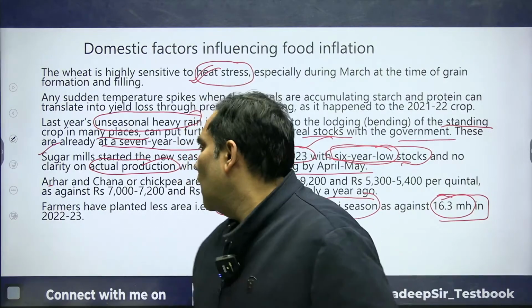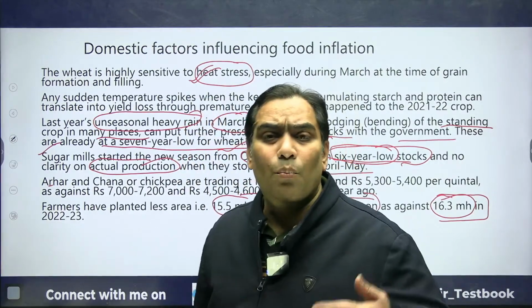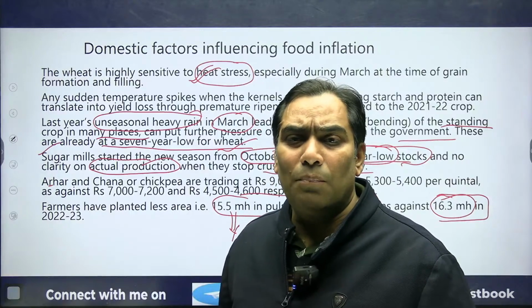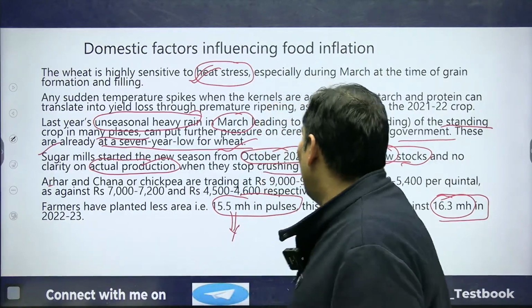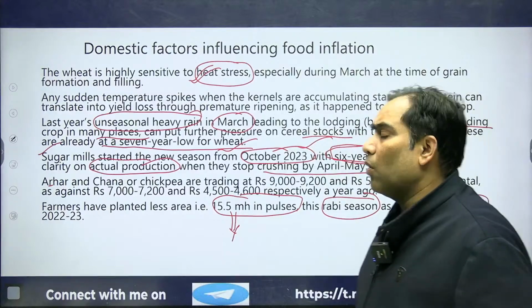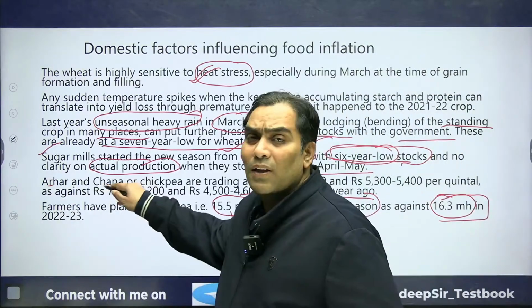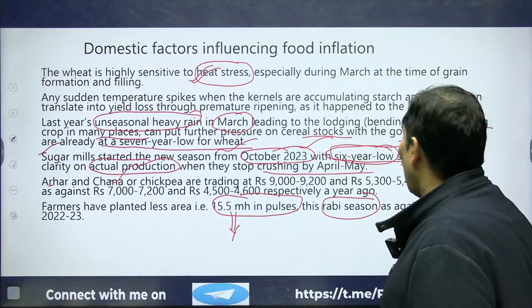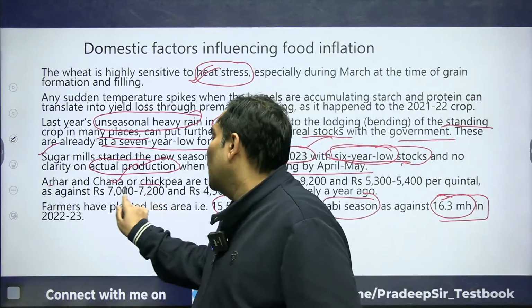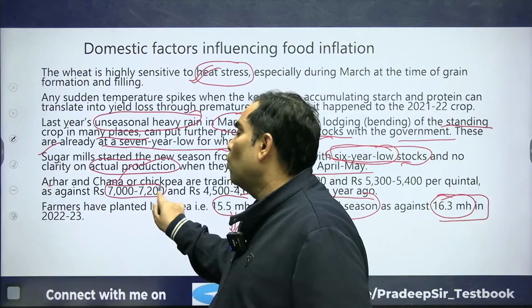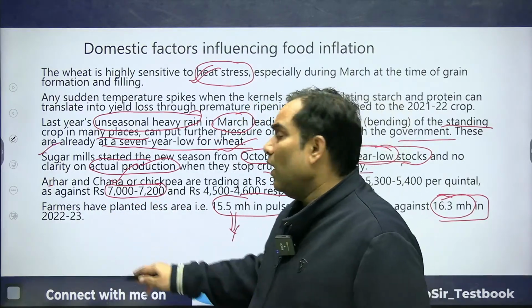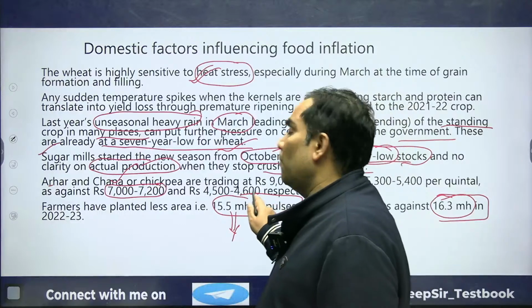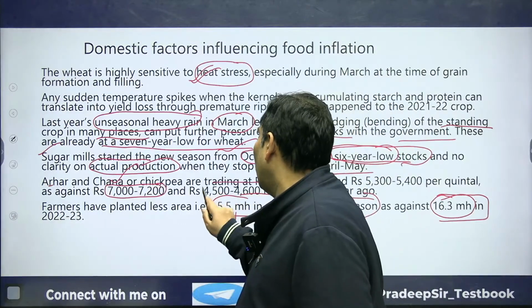Not only this, as I said, we are importing pulses. The import cost, be it arhar or chana, has increased. Earlier it was only 7,000 to 7,200 for arhar and 4,500 to 4,600 for chana.